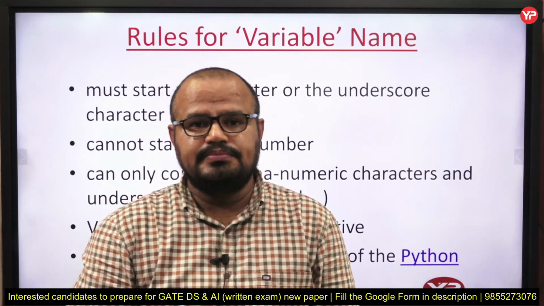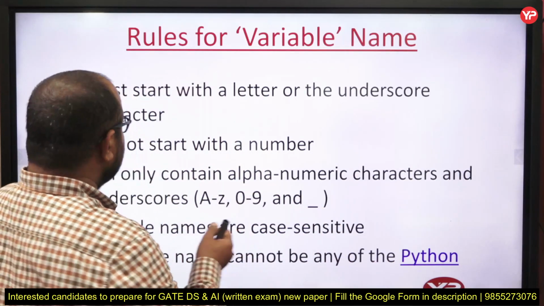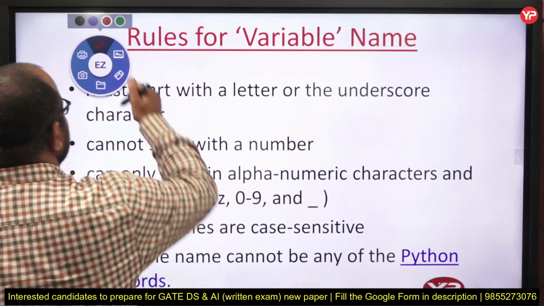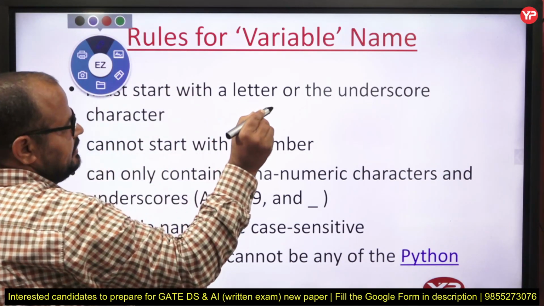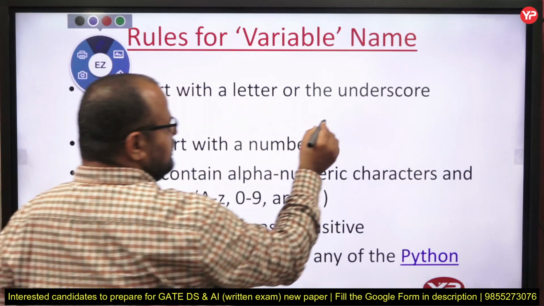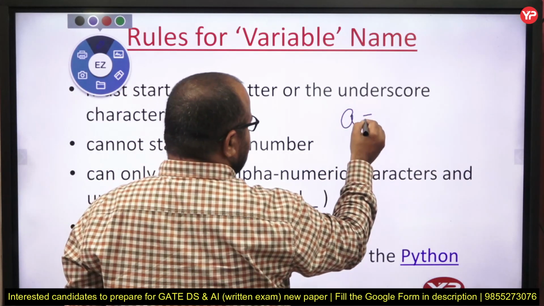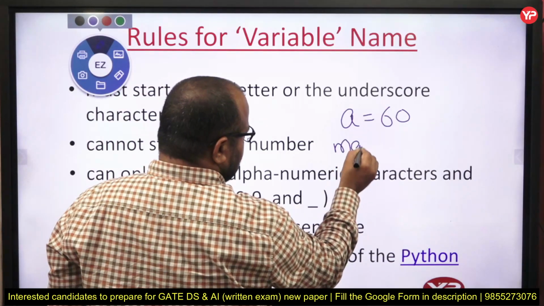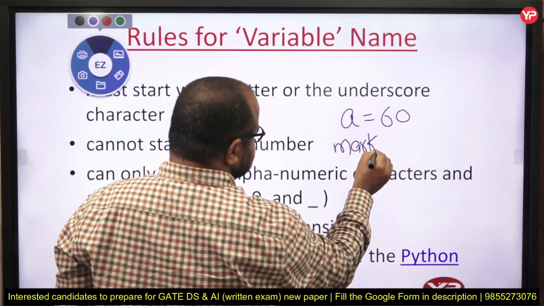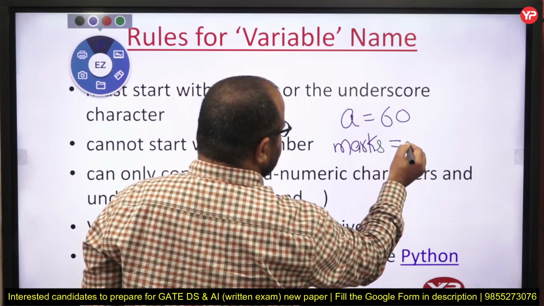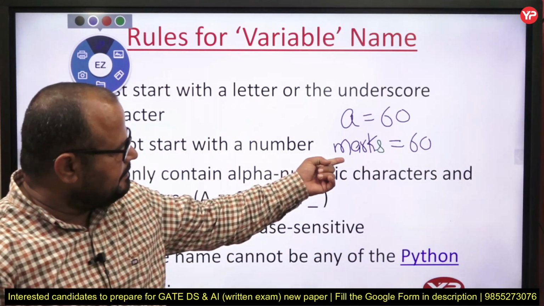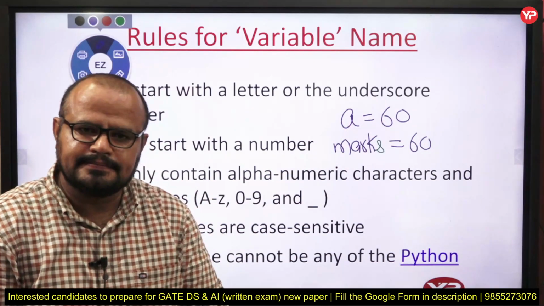Suppose you want to write a program in which you have to store the marks of a student. So instead of writing A equal to 60, you should use a variable name which is easy to understand. So now you are taking the variable name as marks, which is 60.